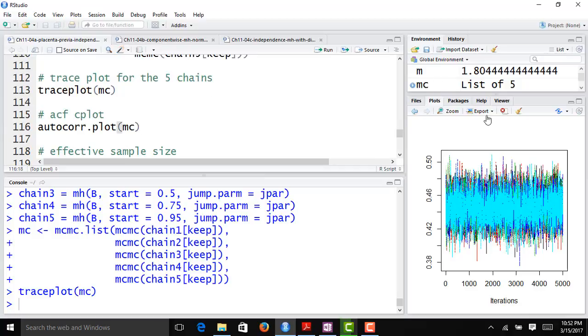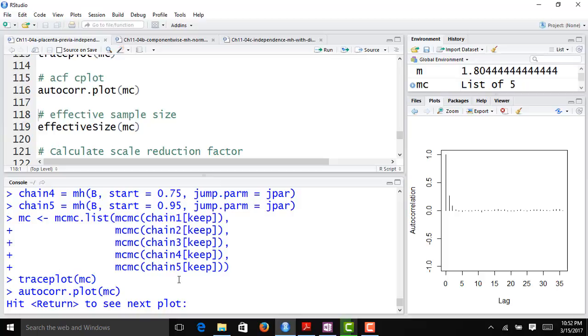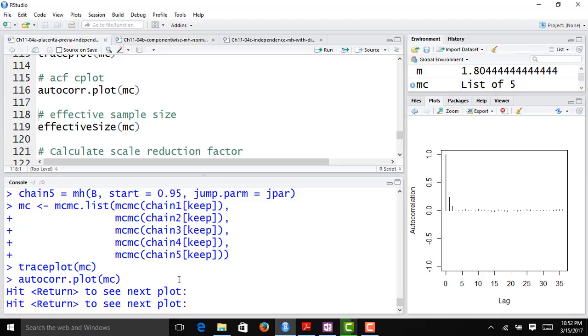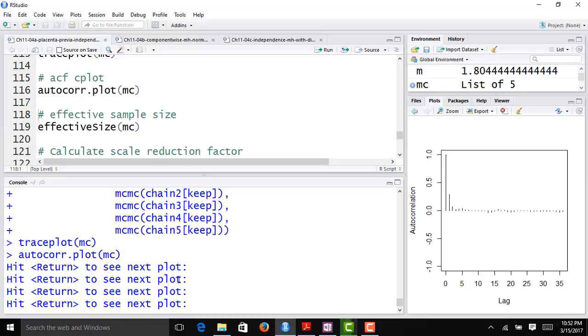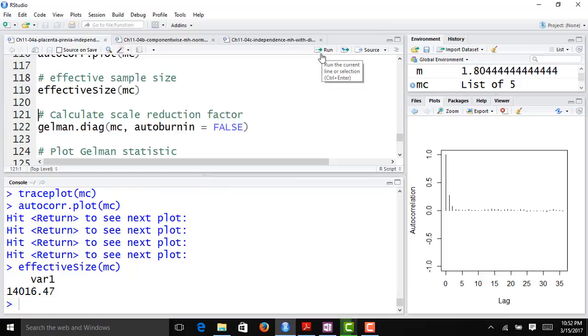If we look at the autocorrelation plots for each of the chains, we see that there's much less autocorrelation than before, and that is good news, but really the only reason that they're looking better is because we only sampled every 10th value in our chain. You can look at our effective sample size. So we see 14,000 values in our chain, which is good news. We actually kept 25,000 of the values from our 5 different chains, so 25,000 total, so that's quite a bit better than what we saw before. But once again, our chains actually had to run for much longer because we only kept every 10th iteration.